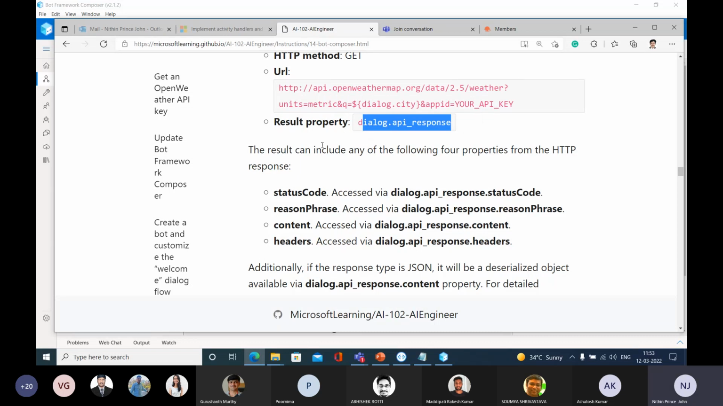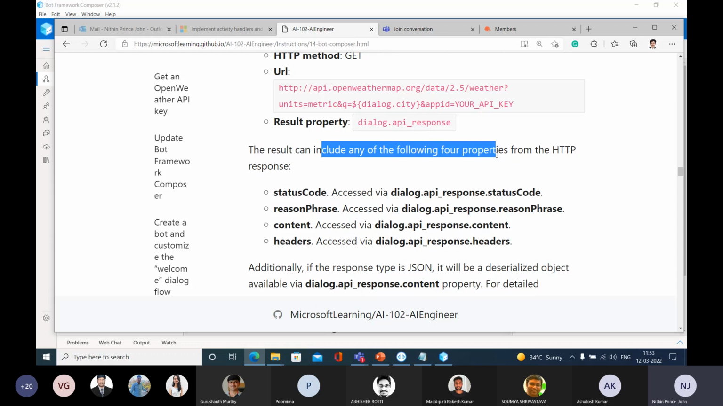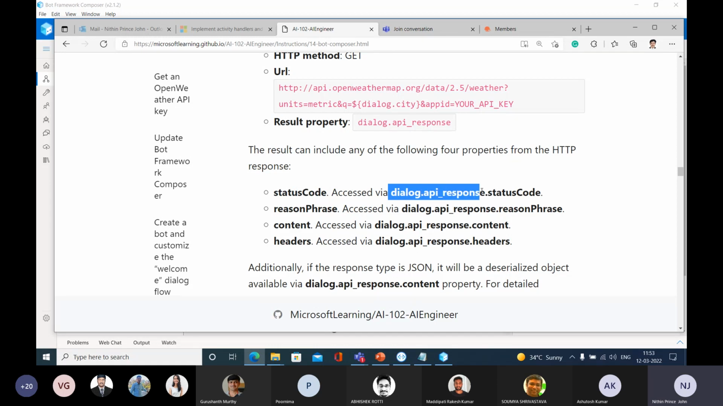Then the result can include any of the four properties. You can get the status code by accessing dialog.api response.status code. You can get the recent phrase using dialog.api response.recent phrase. If you're giving another name here, then you need to replace that name here also. Whatever name you give, that name needs to be updated here.